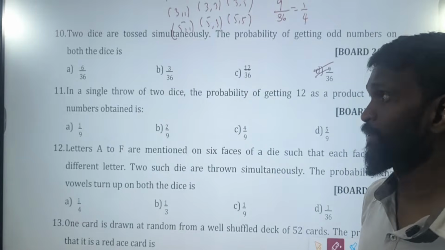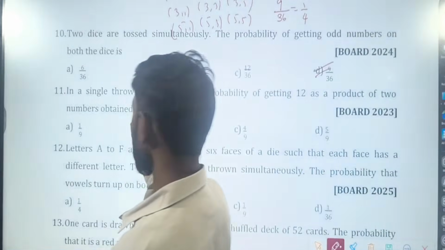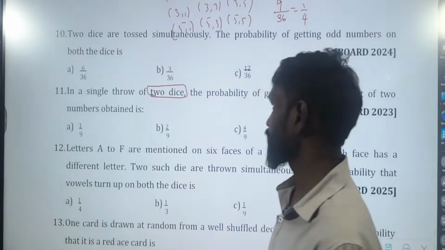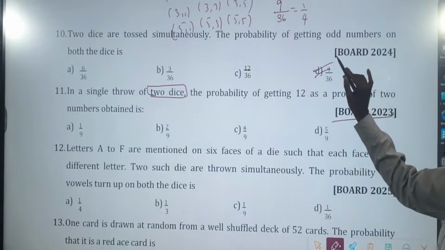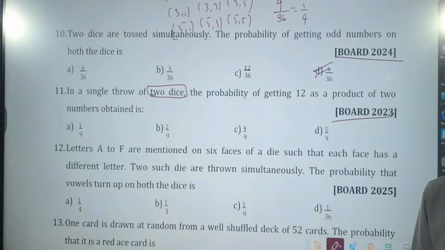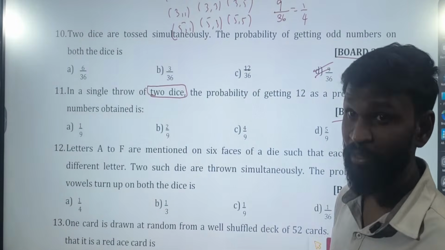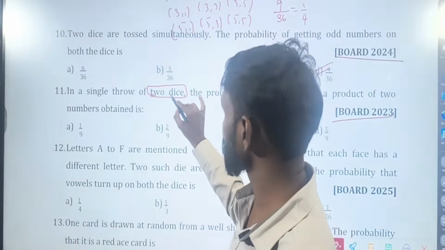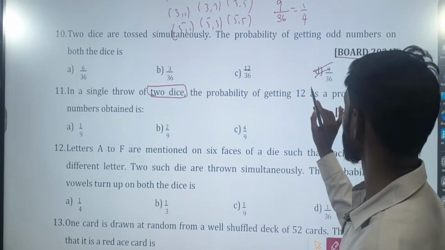Option D. Then again, in a single throw of two dice. See, the board's favorite part is two dice. CBSE board question. If you are answering CBSE board questions, you are good at probability.